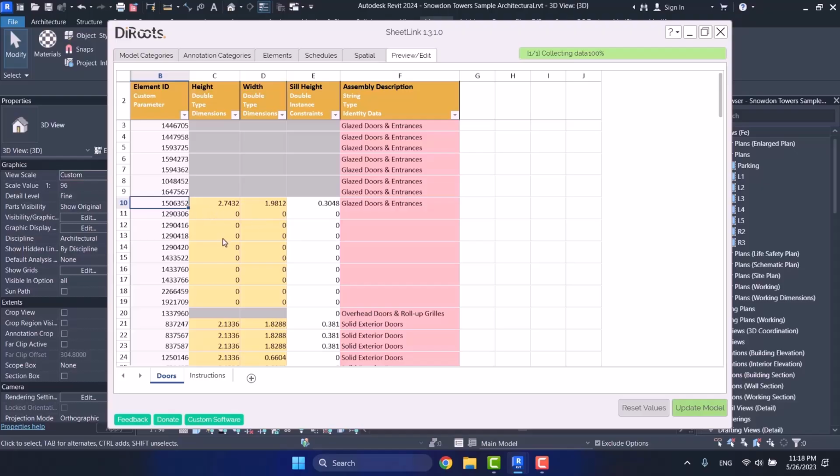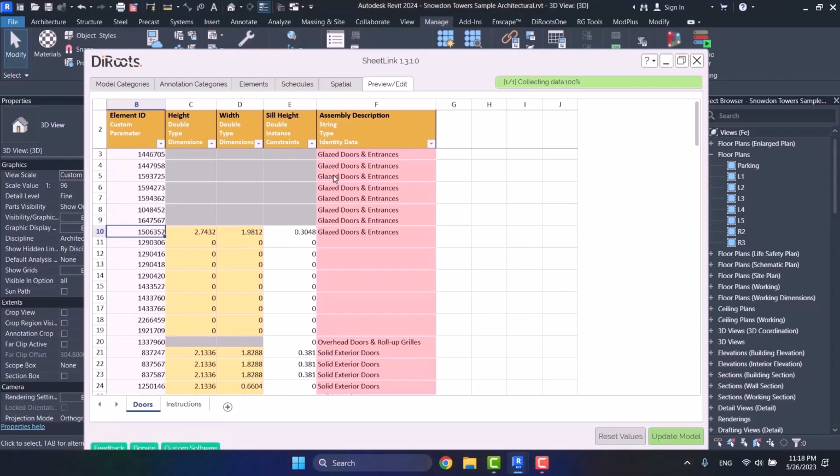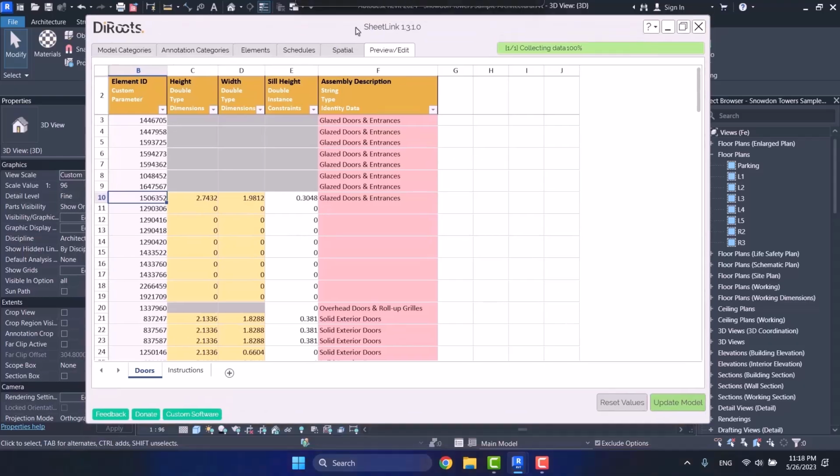Okay, let's start from type. For example, I want to change the height of this door from 2.7 to 3. For example, I have seen the door here and I want to, for any reason, change its height. What you so easily could do in Excel, you can do also here. For changing the amounts related to each cell, each of these is a cell, you click on it and then type whatever that you want.